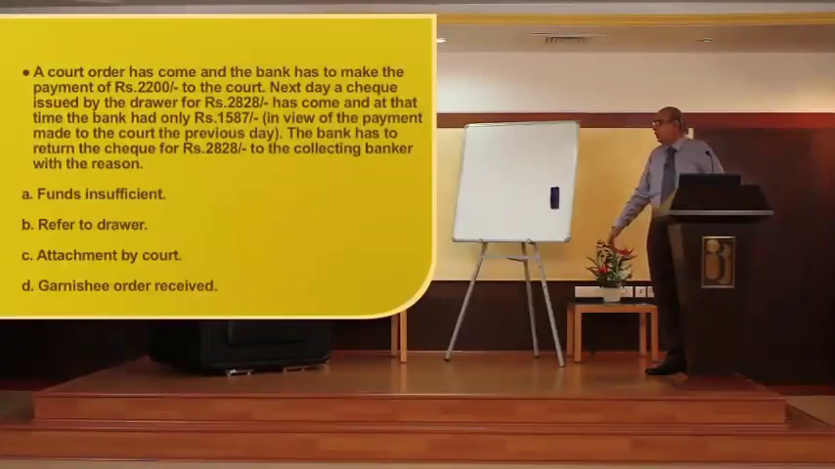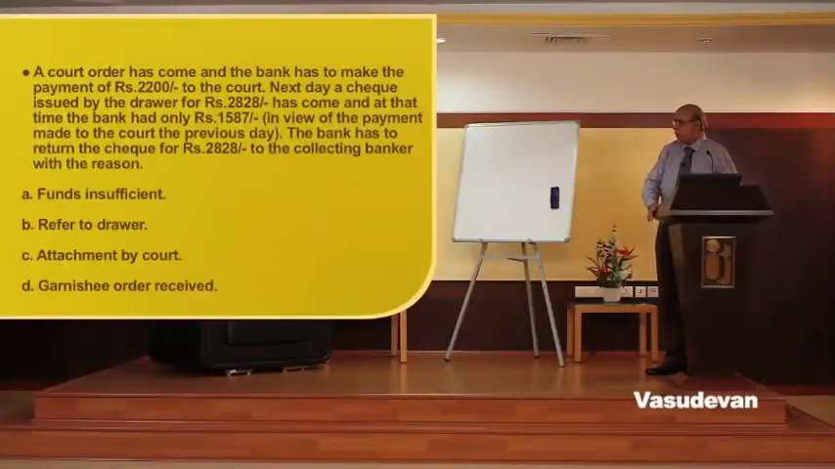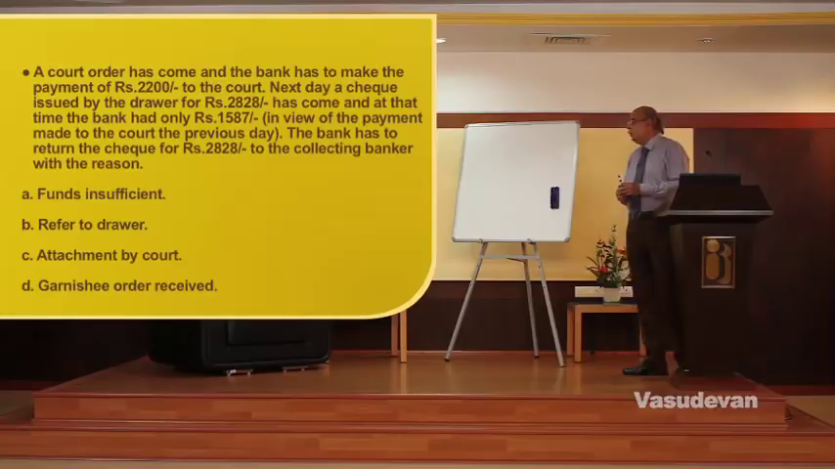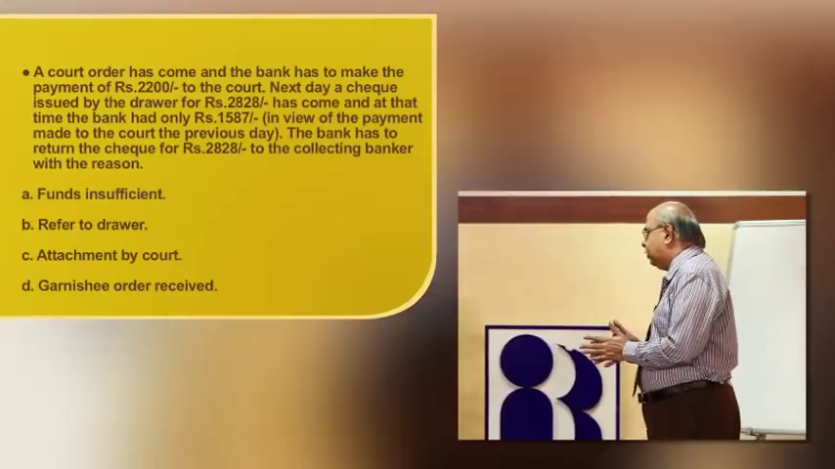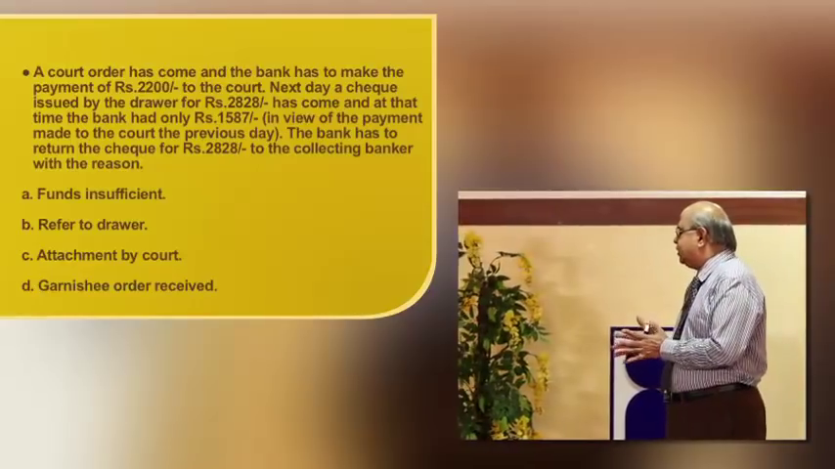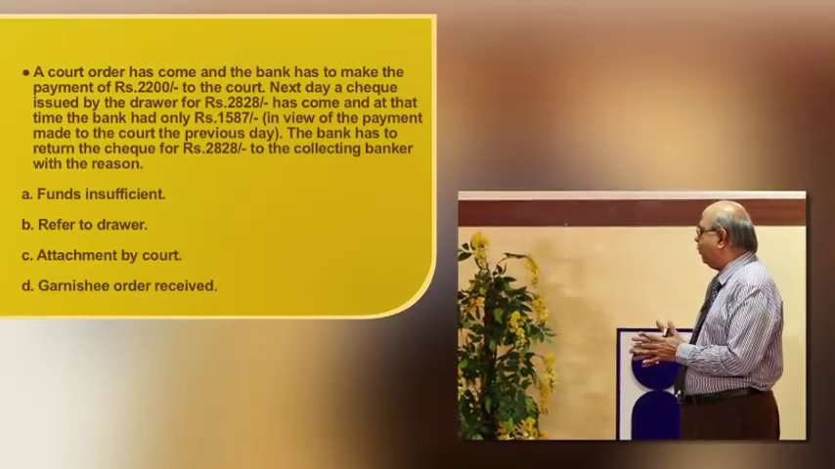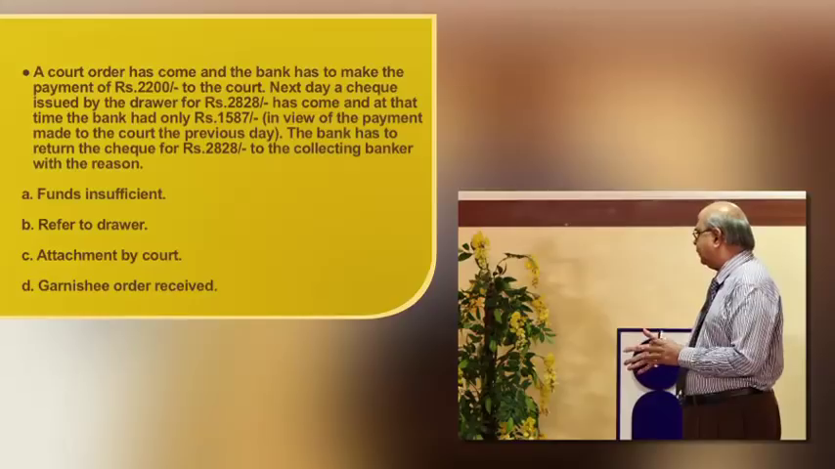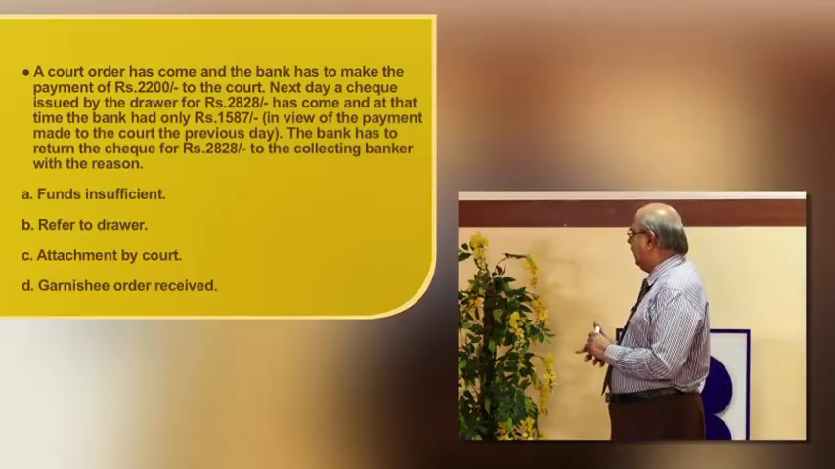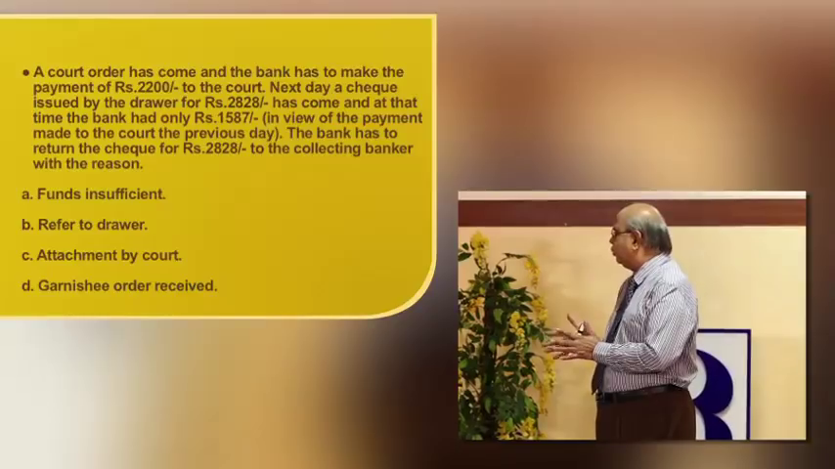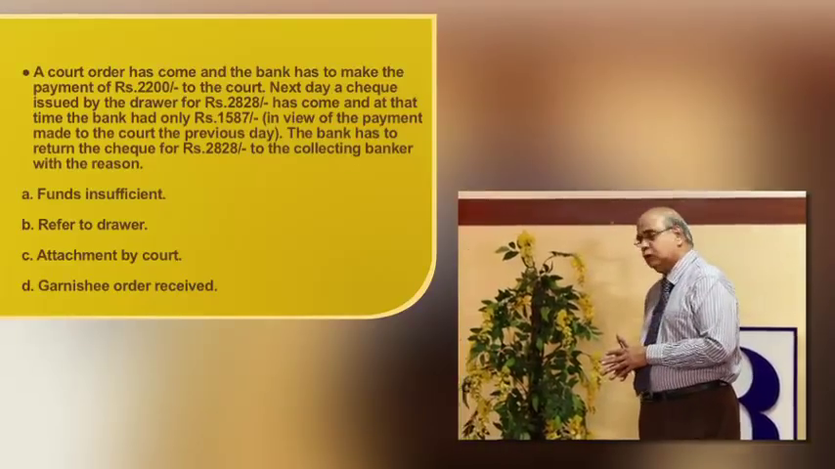This is one of the very significant aspects. A court order has come and the bank has to make the payment of rupees 2,200 to the court. Next day a check issued by the drawer for rupees 2,828 has come, and at that time the bank had only 1,587 rupees. In view of the payment made to the court the previous day, the bank has to return the check for 2,828 to the collecting banker with the reason: A.